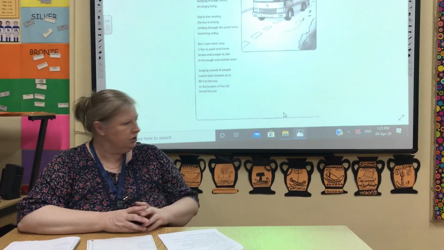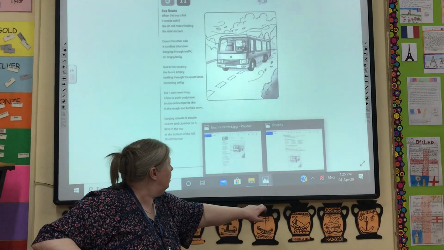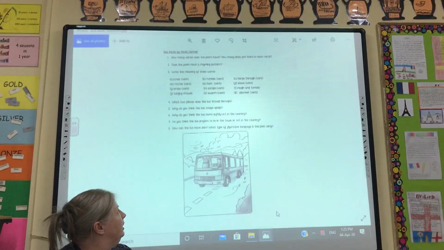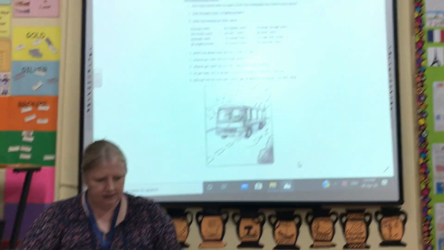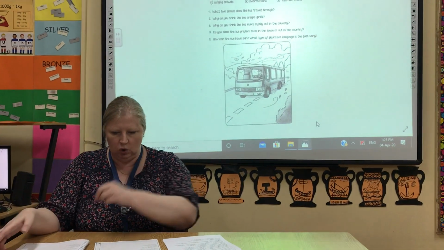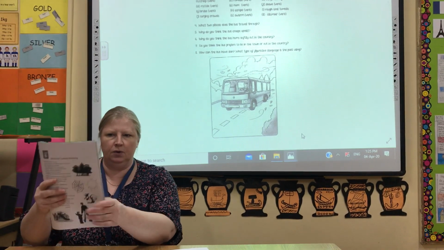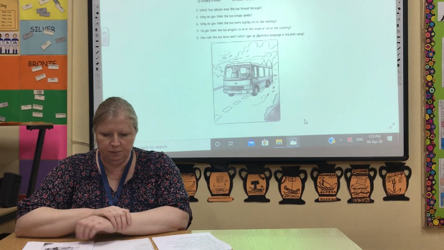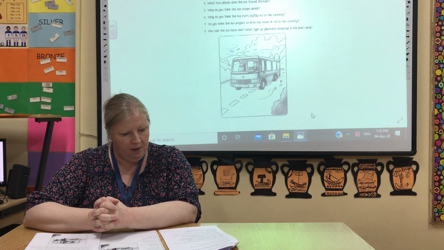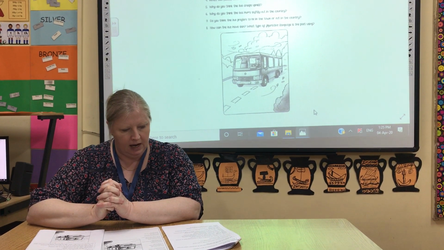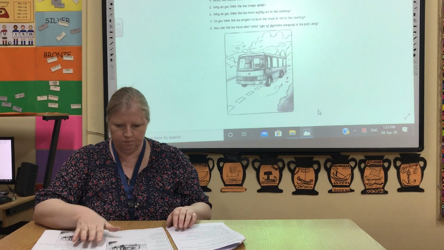Right, so we're going to do the questions. The questions are on the second page of the booklet. There's the questions. And I'm going to go through the answers now so you can check your work. Okay, so question 1. How many verses does the poem have? How many lines are there in each verse? So the poem has 5 verses and there are 4 lines in each verse.